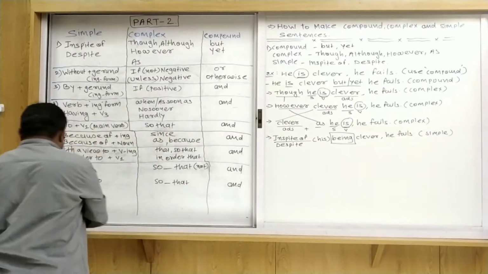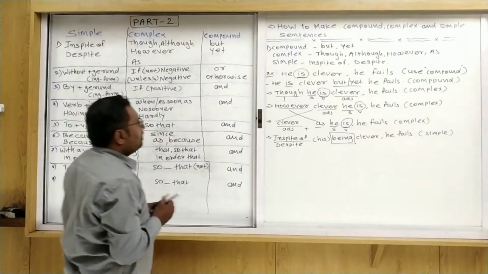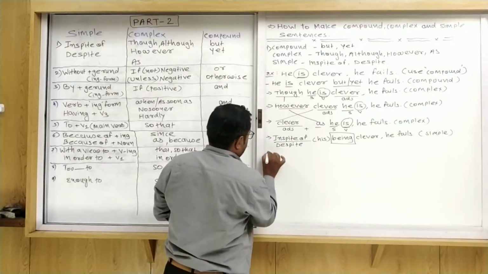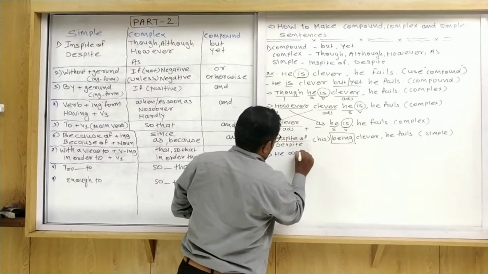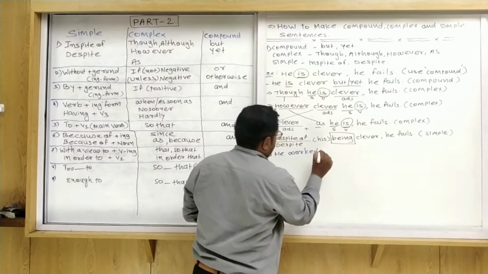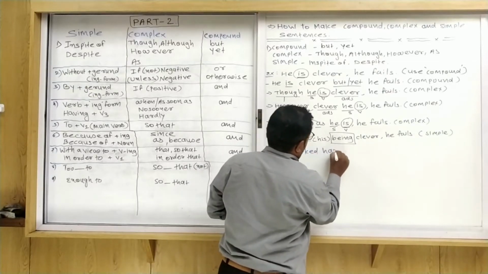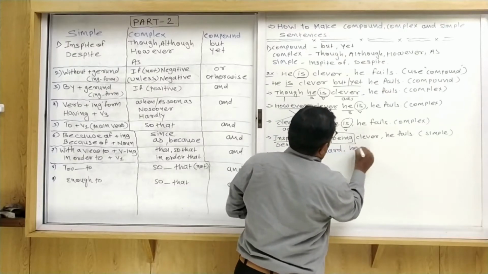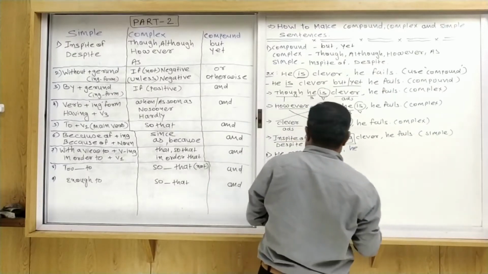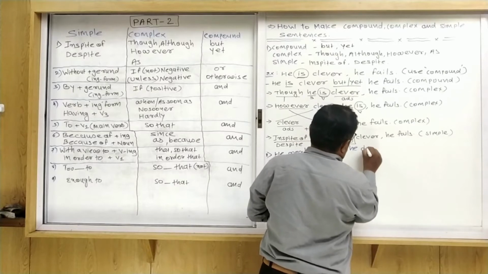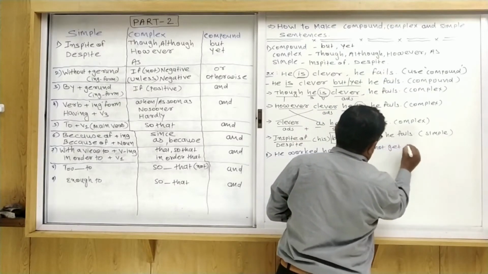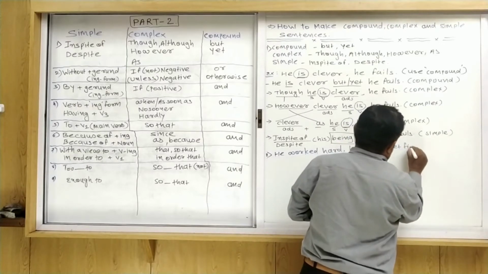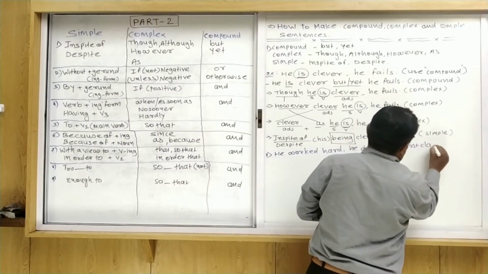Now see the second sentence, second example. He worked hard. He did not get first class.